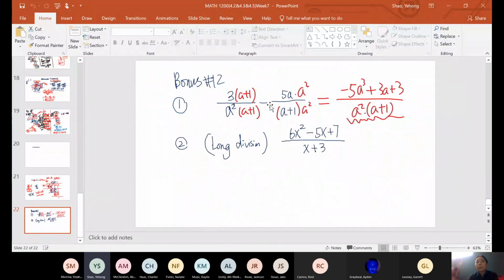So in the bonus, we had a subtraction problem. Okay, let me see if I can.